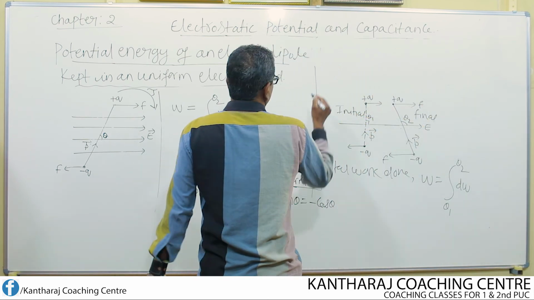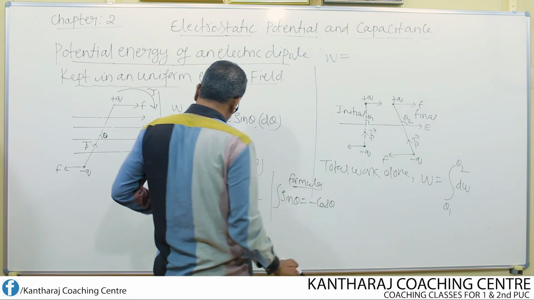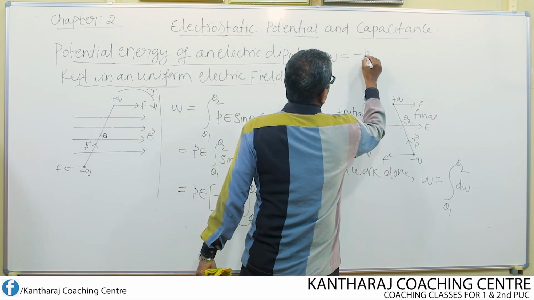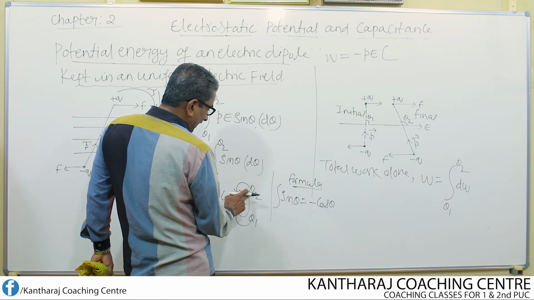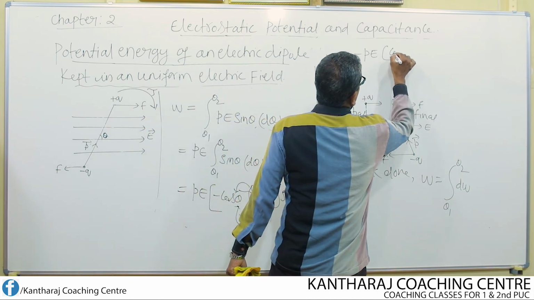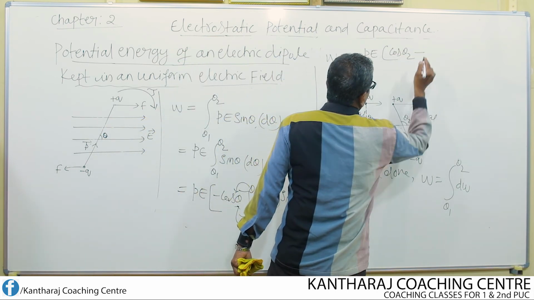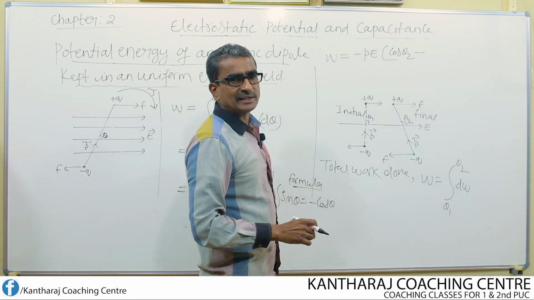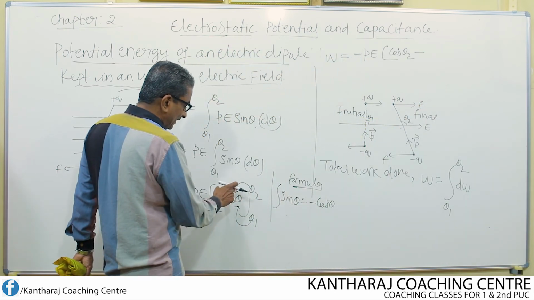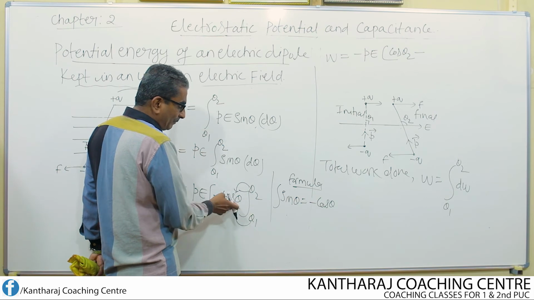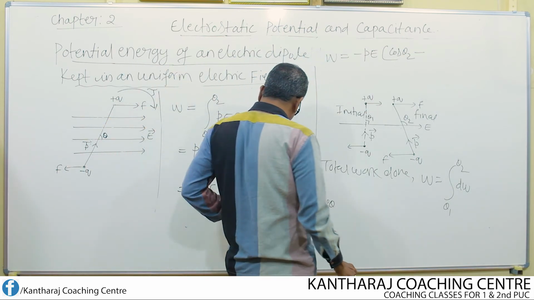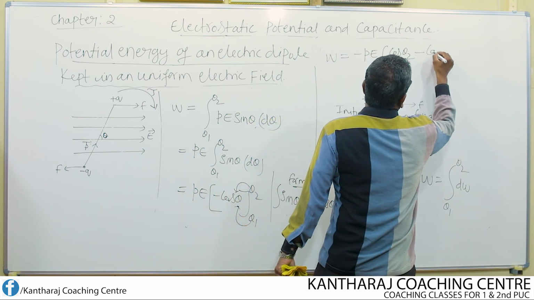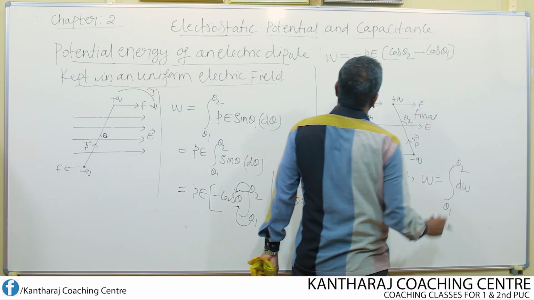Look here. So W is equal to, I remove the minus sign outside, P into E. For theta I substitute theta 2, cos theta 2 minus, why minus? According to the integration rule, once you apply the upper limit, then before applying the lower limit, you have to put the subtraction sign. Minus cos, the lower limit is theta 1.